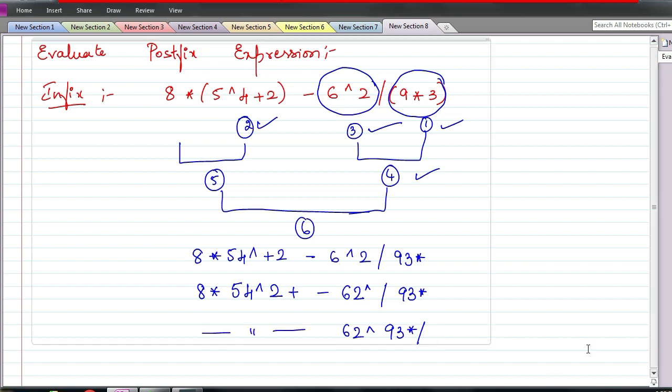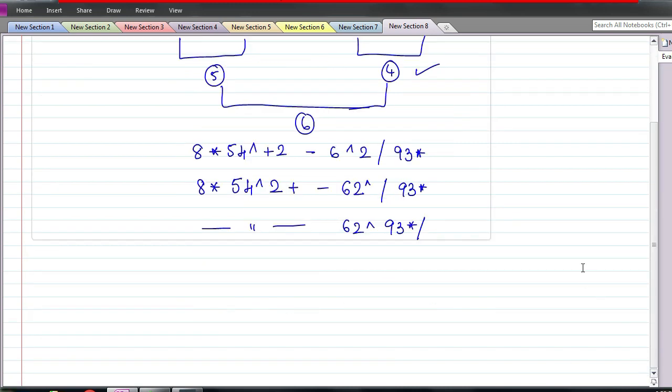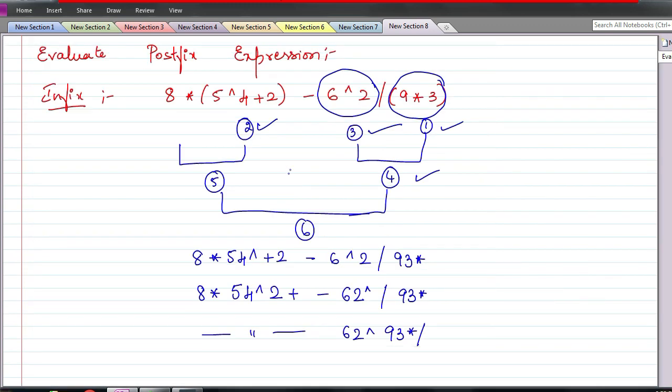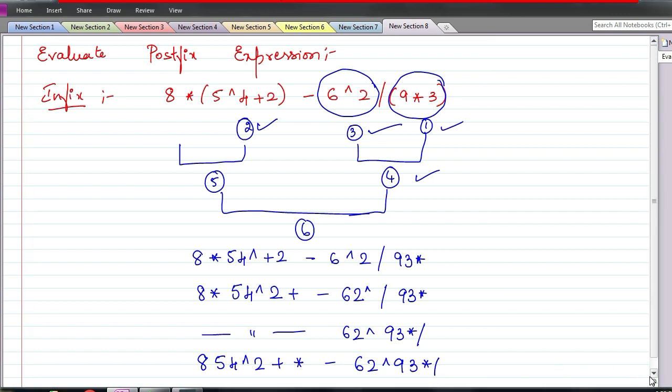Now in the next line we will write what is done now. This is done. Next is the fifth one. What is fifth? We need to multiply 8 with this result. So first input is 8, next result is this entire thing, 5 4 exponent 2 plus, this is my second input. For this I have to do the multiplication. Now I have minus, this is the another value. Okay, now the fifth one is also done.